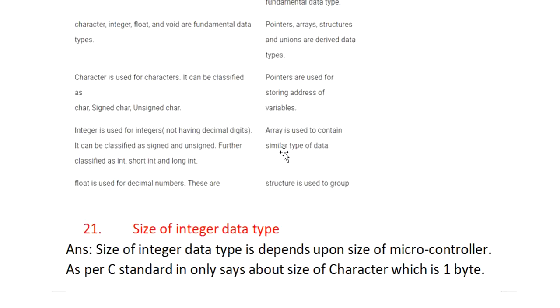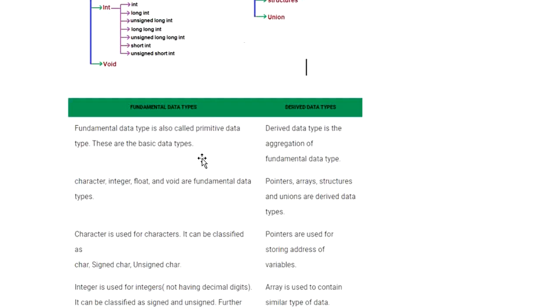Array is used to contain the similar type of data. What is the meaning of this? Array means maybe an integer array, character array, union array, structure array. So array is used to contain similar data types. It means in an array we are able to save the same type of data; we are not able to save different data. This is a basic difference between the fundamental type and derived data type.